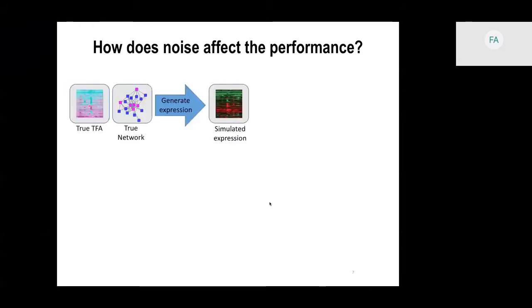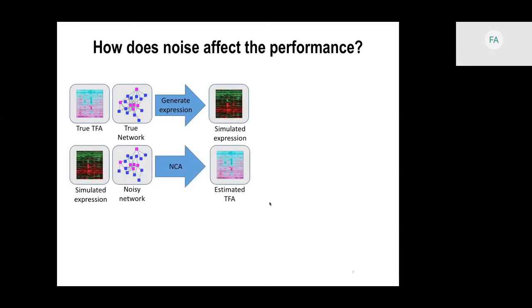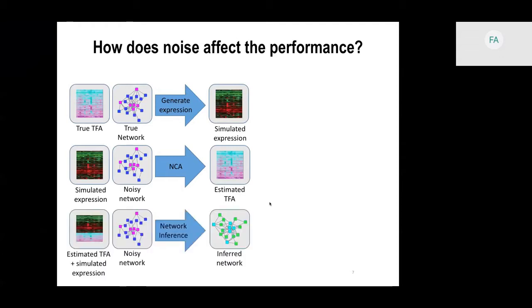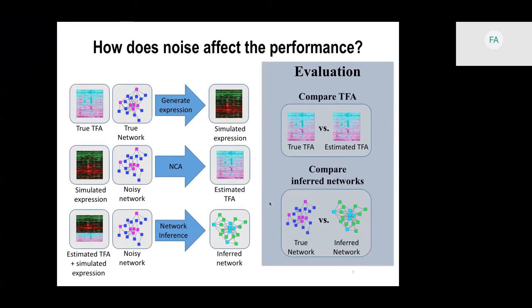We start with true TFA and a true network. We simulate the expression of that, and then we add noise to the true network and use that to estimate TFA using this noisy network. Then we use the noisy network and estimated TFA to infer a better regulatory network. Then we can compare the estimated TFA to the true TFA and the inferred network to the true network and see how they perform.